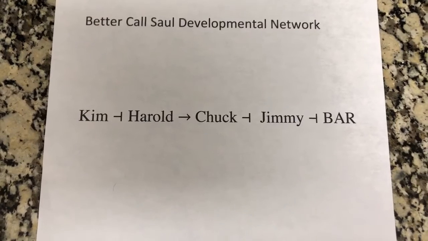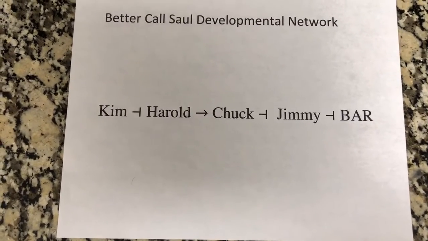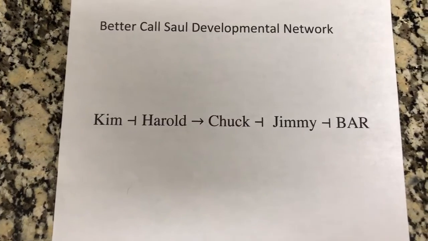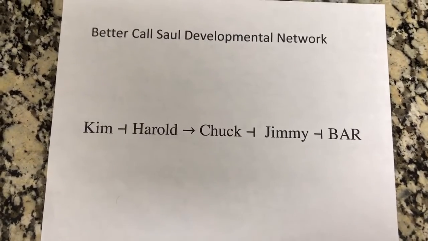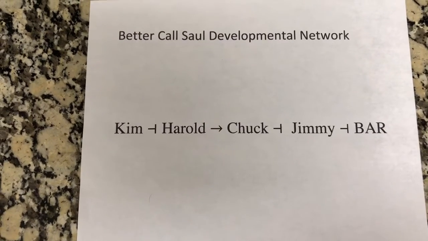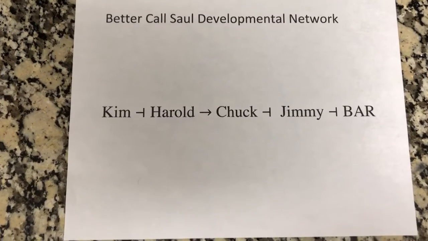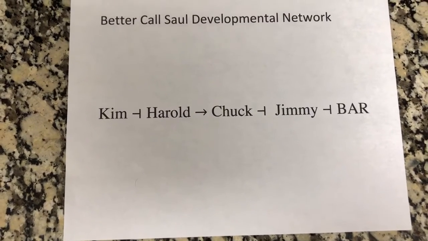Jimmy is attempting to get his law license reinstated, and his brother Chuck is testifying against him with the assistance of his law partner, Harold. Jimmy is unable to do this alone and receives a great deal of support from Kim throughout the series. So if we look at the example of the pathway below, we see that if the Bar Association is repressed, Jimmy is able to reinstate his law license.